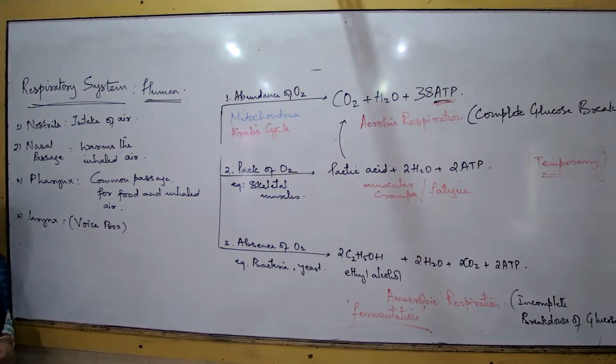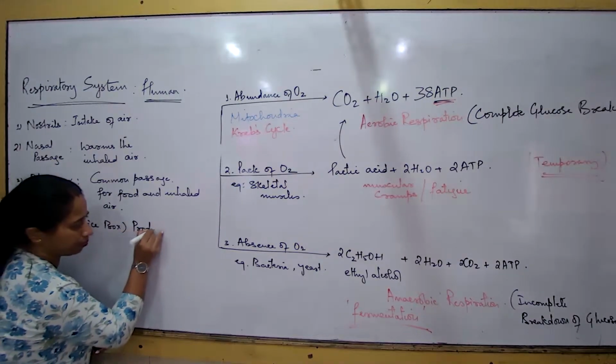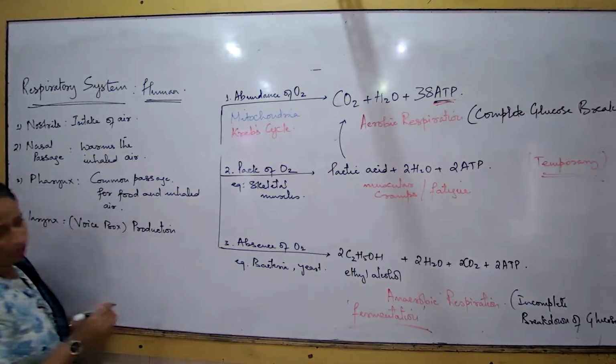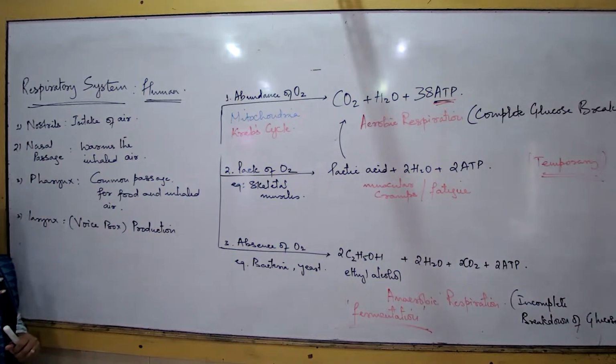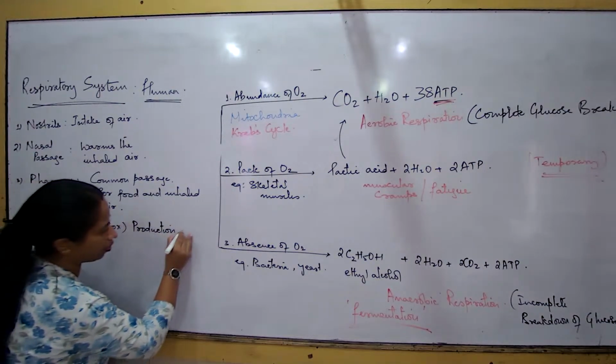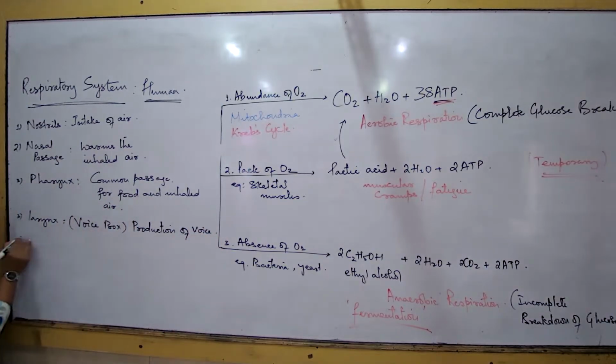Does the air pass through the larynx? Yes, but apart from that, it also helps in production of the voice because of the vibration of the cartilaginous rings, the cartilaginous fine threads which are there. Production of voice, that is its function. Next, we talk about the trachea.